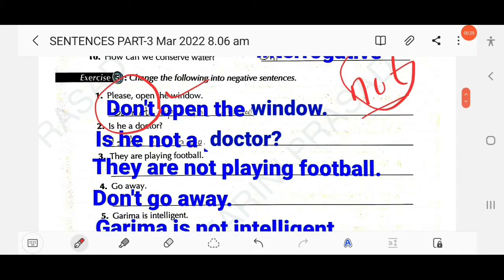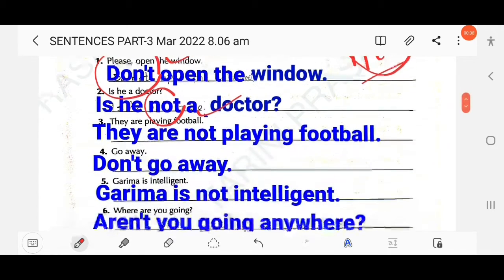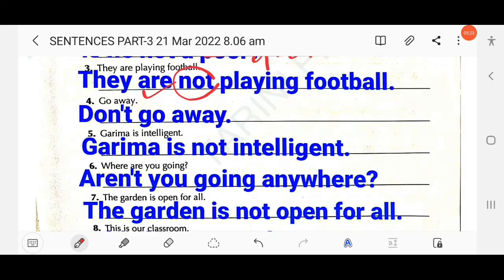Then next, is he a doctor? Here you just have to add not: is he not a doctor, or you can also write it in contracted form, isn't he a doctor? Then next, they are playing football. Here you add not after the auxiliary verb are: they are not playing football. Clear? Then next, go away.